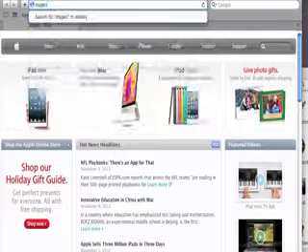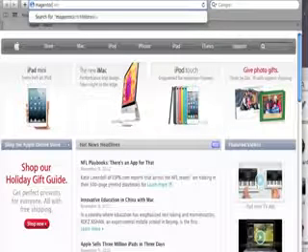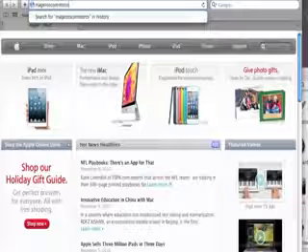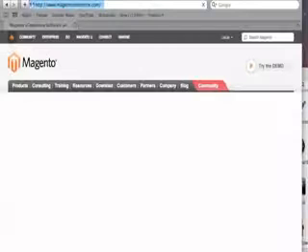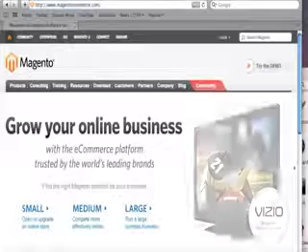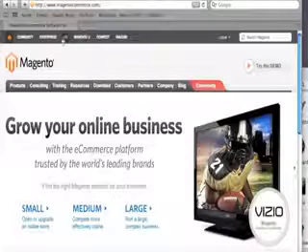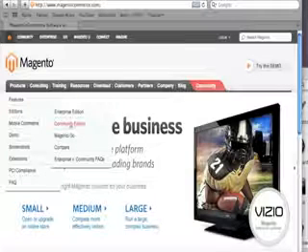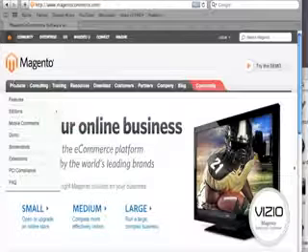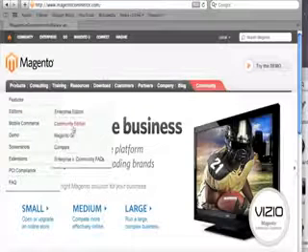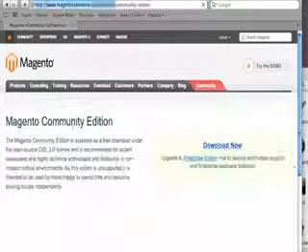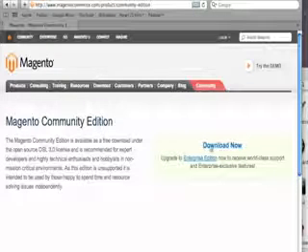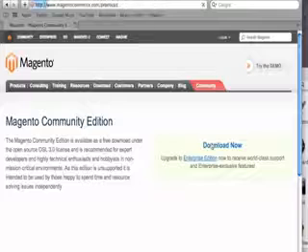Download now. You're going to be asked to create a username and password. I already have one, so I'm just going to log in. We're going to be downloading the tar.gz file, which is an archived file. This is more convenient than uploading one that's already unarchived, for example a folder, because it takes a lot longer to upload, and since GoDaddy has a built-in feature where you can unarchive files automatically, this is a lot more convenient.